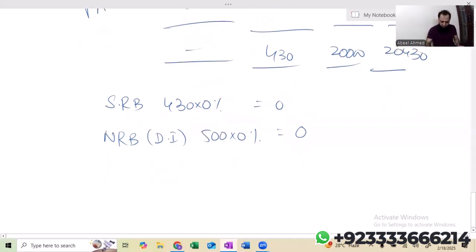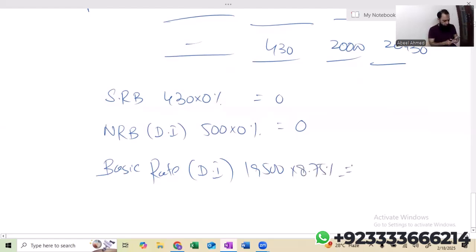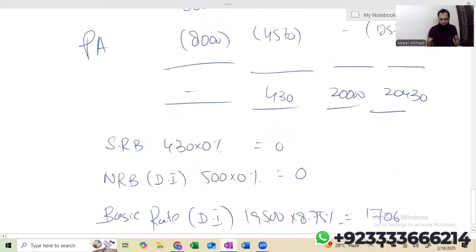So remaining 19,500 obviously falls in basic rate. Dividend income 19,500, applicable rate is 8.75%. Let's see what happens. I'm getting, students, 1,706.25. Let's take it 1,706. Look at this. The income tax liability, students, is 1,706.